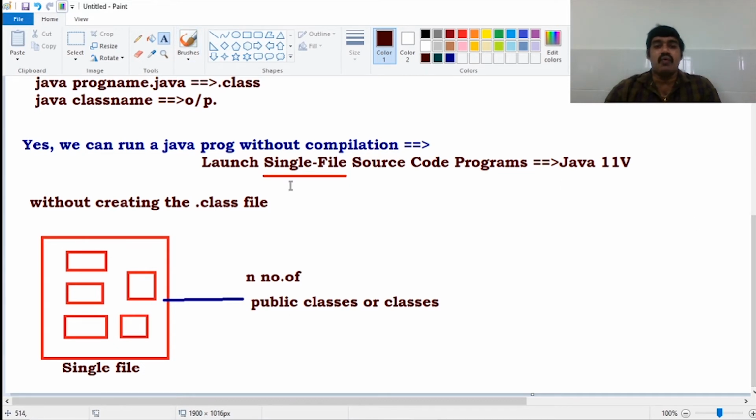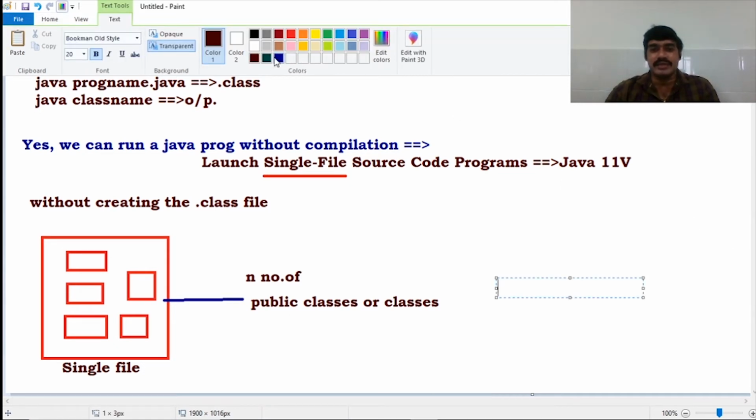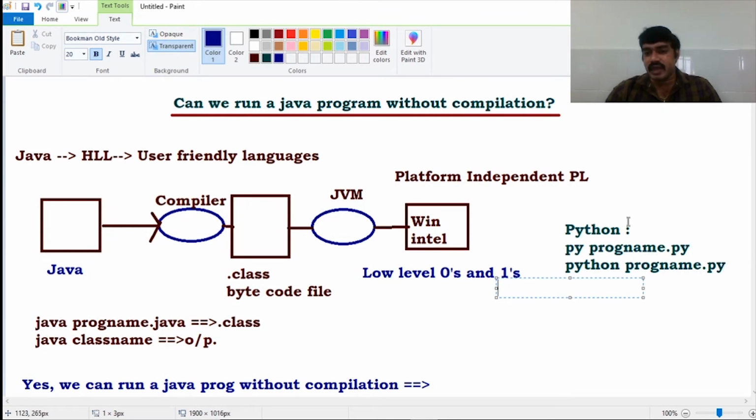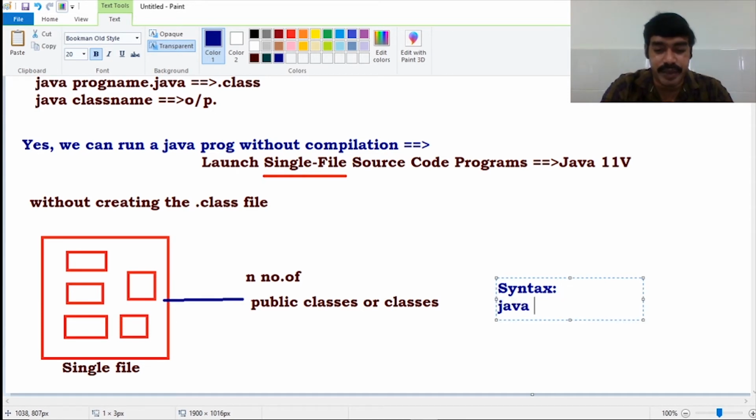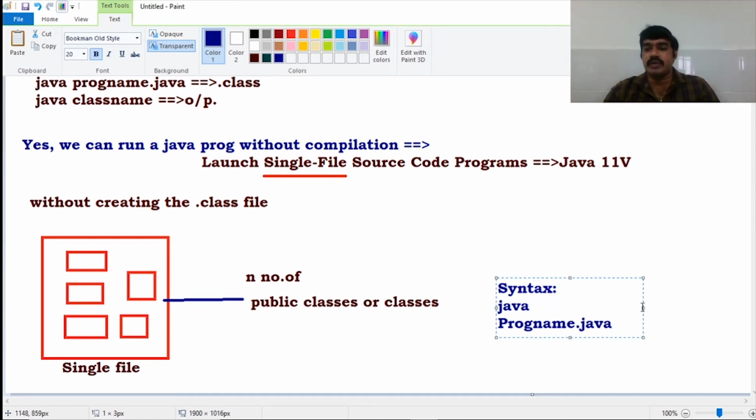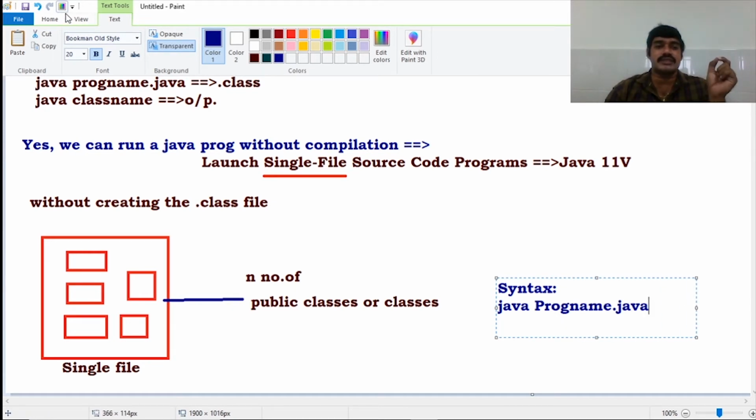Next, what is the syntax to execute a Java program directly without its compilation? Without compilation. Coming to Python, what is the syntax? Python space program name .py. In the similar way, the syntax in Java is java space program name dot java. This is the syntax to run a Java program directly without its compilation.